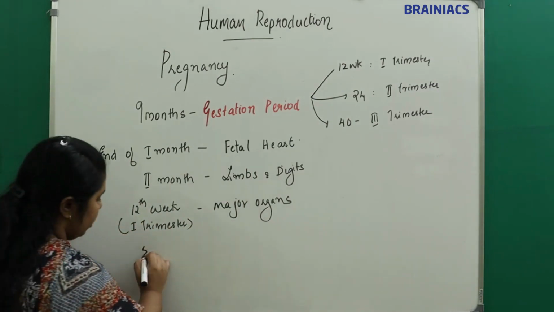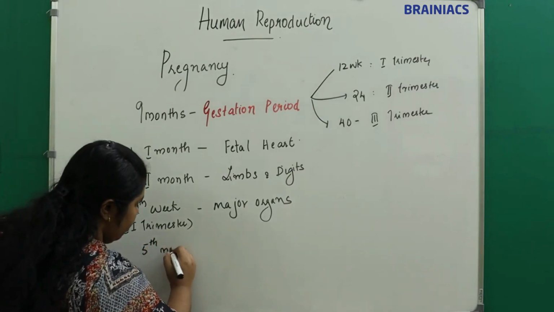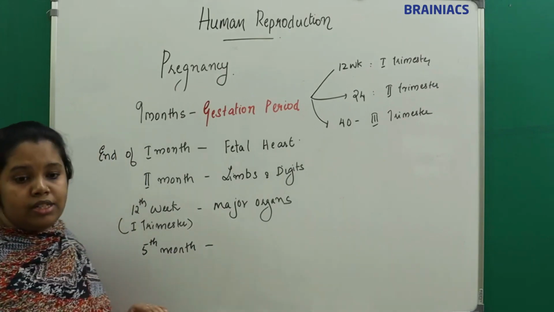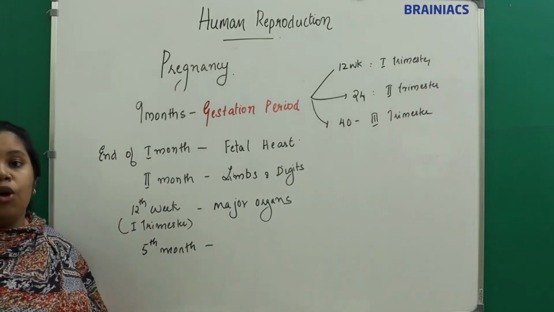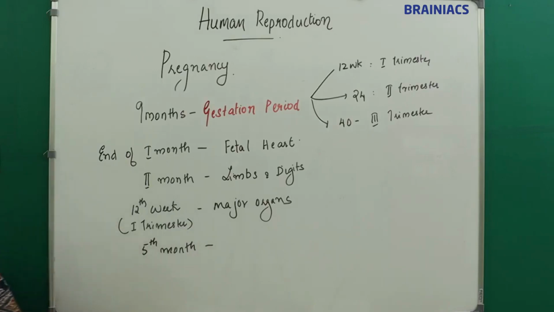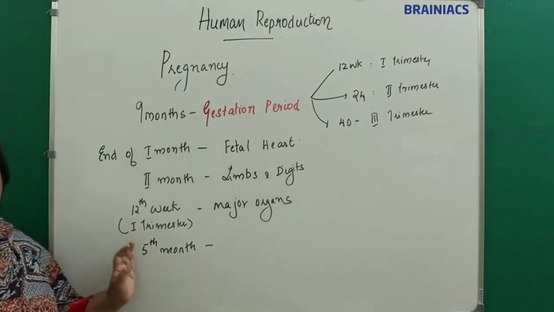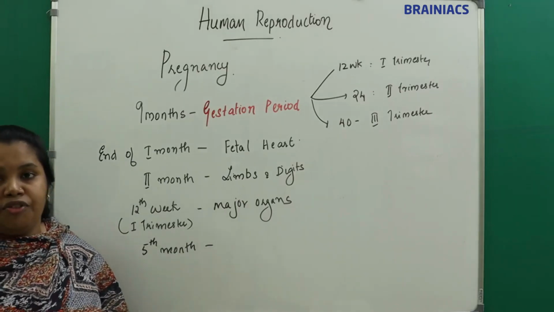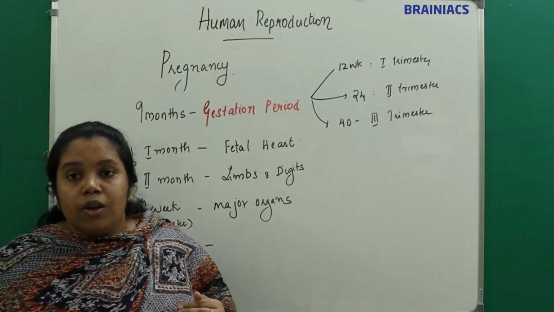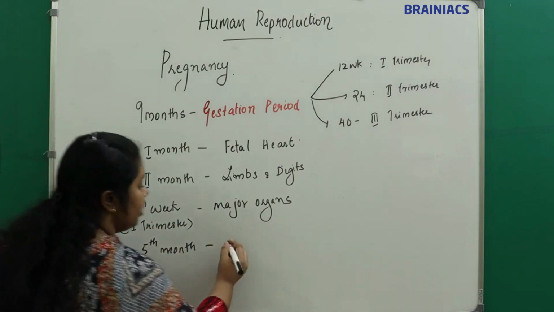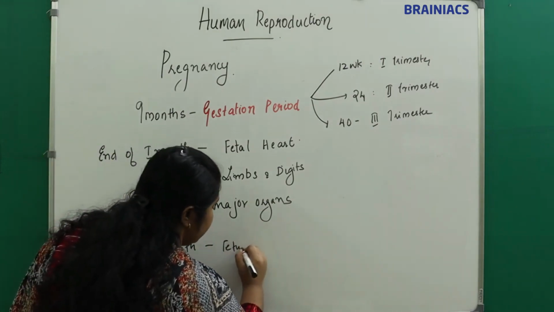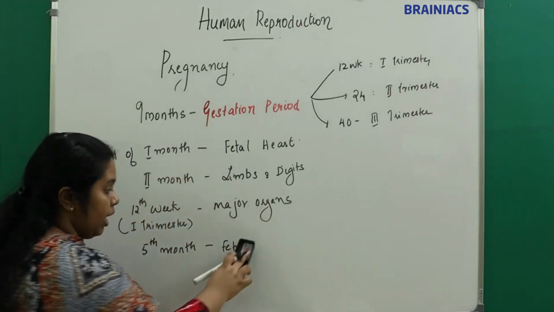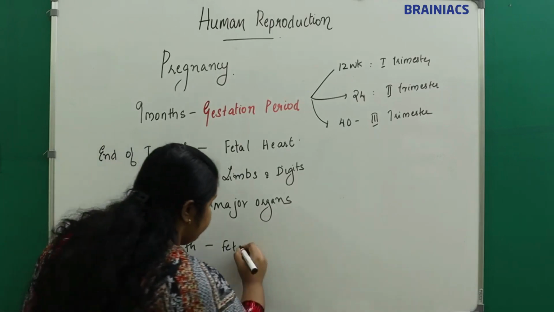By the 5th month, we can appreciate the fetal movements. That process is called quickening. The first movement of the fetus is called quickening. So by the 5th month, the fetus moves, and the mother can appreciate the fetal movements.